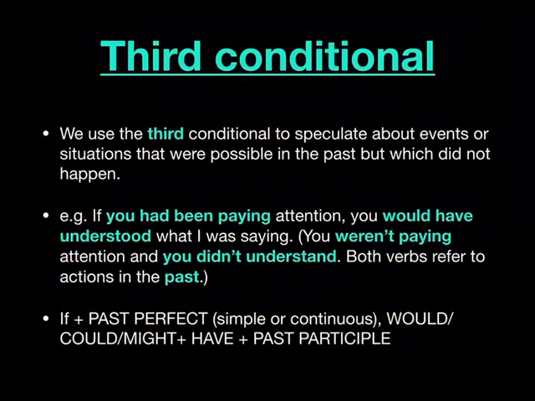So both verbs in the third conditional refer to actions, events, or situations in the past. Again, the typical formula is if plus past perfect, which can be simple or continuous, like my example. We would then use would, could, might plus have plus past participle. This would be the most typical formula for a third conditional.